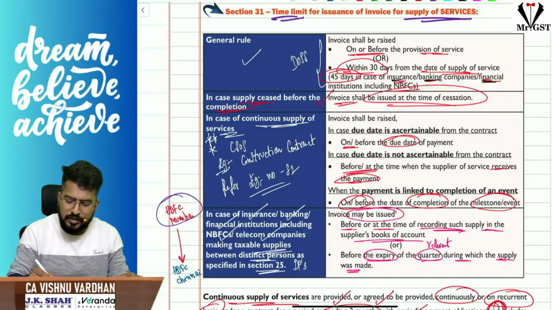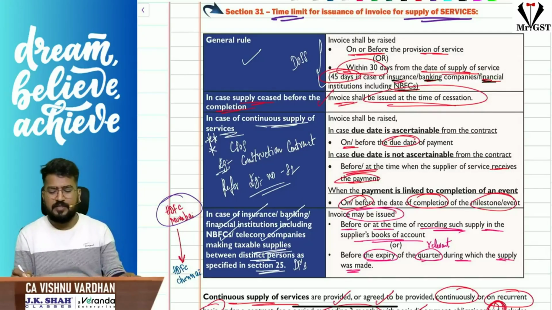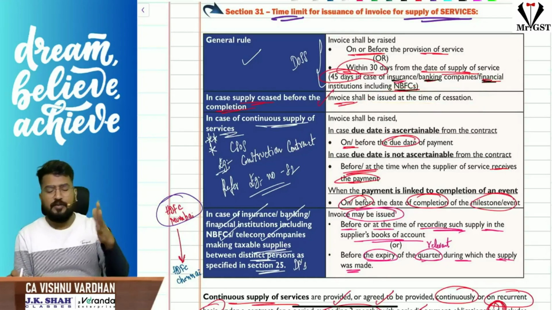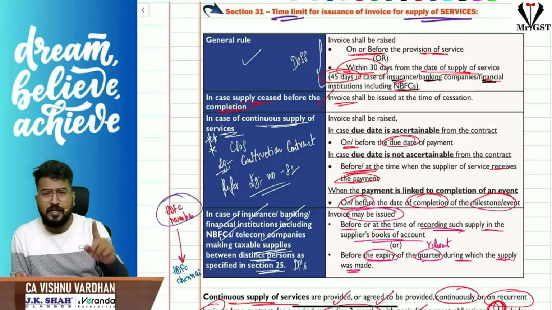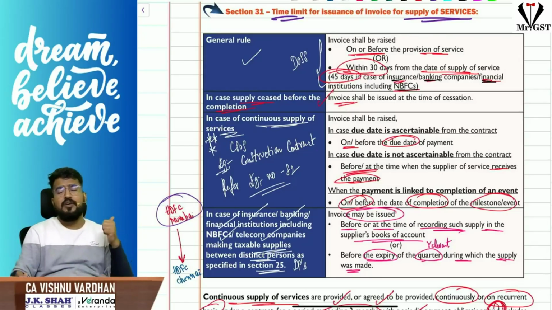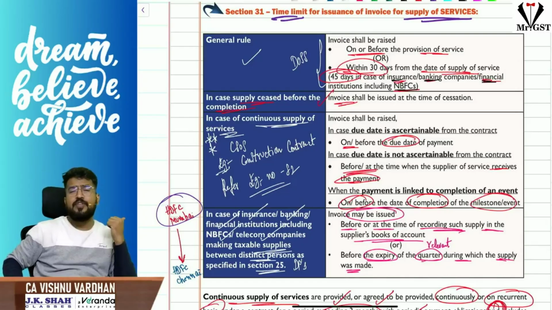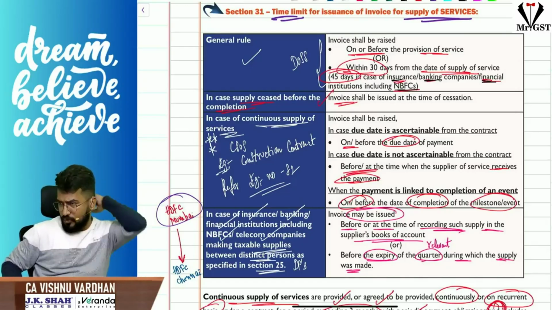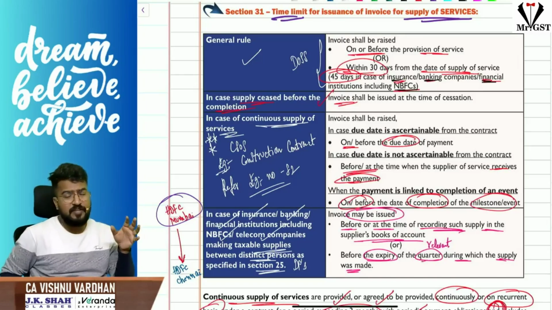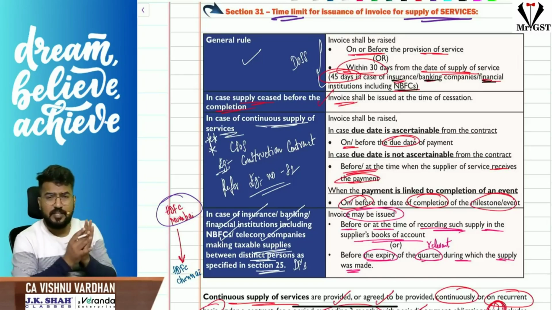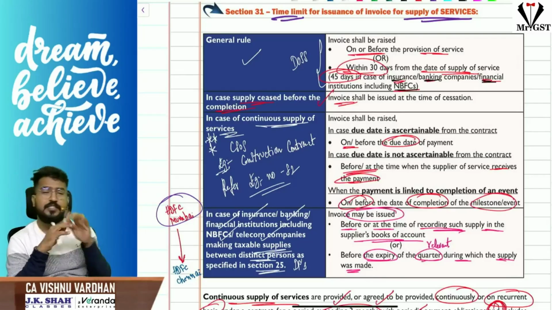If you are a banking company, financial institution, or insurance company, including NBFC, then the time limit is 45 days. You have to raise the invoice within 45 days. So that is the general rule. I repeat: the general rule for raising invoices is within 30 days of the completion of service. And if you are an insurance company, banking company, financial institution or NBFC, you can raise the invoice within 45 days instead of 30 days.